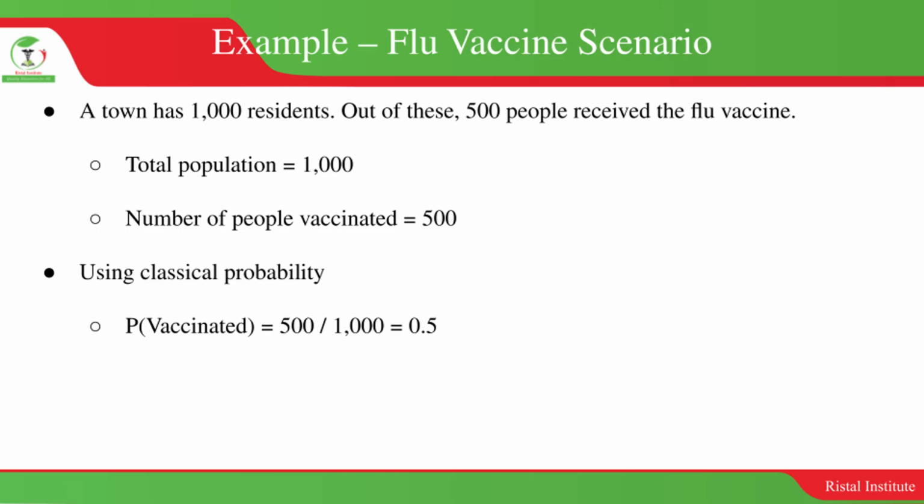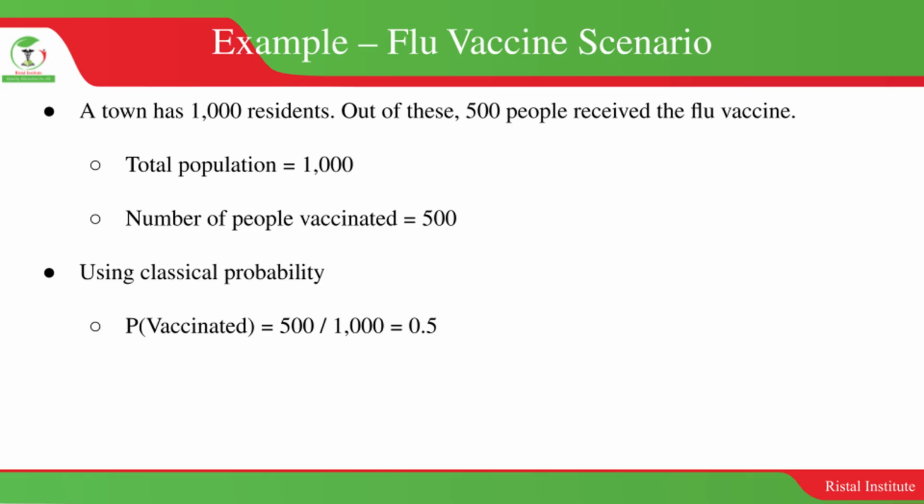So using classical probability, we calculate the probability of an individual receiving the flu vaccine, which we write as P, the probability of receiving the flu vaccine, equals the number of vaccine recipients divided by the total population.